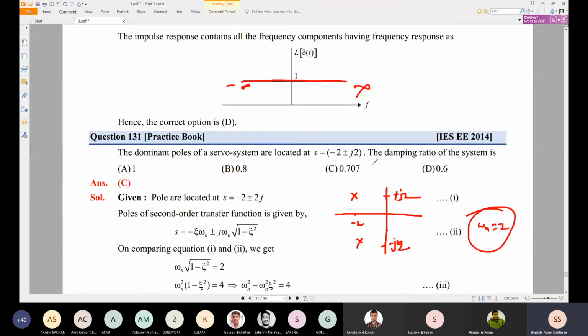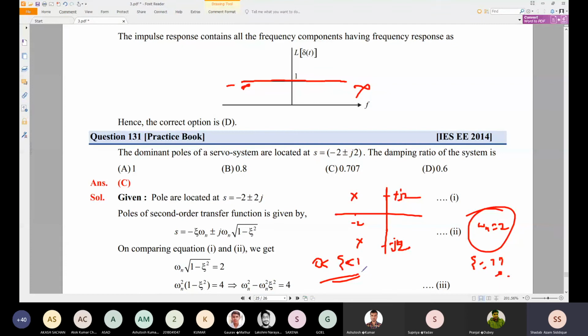The damping ratio of the system, so we need to find the zeta value. What is the location of the pole for zeta between 0 to 1? The poles are located at this location, so the damping ratio zeta is in between 0 to 1, not zeta equal to 1.